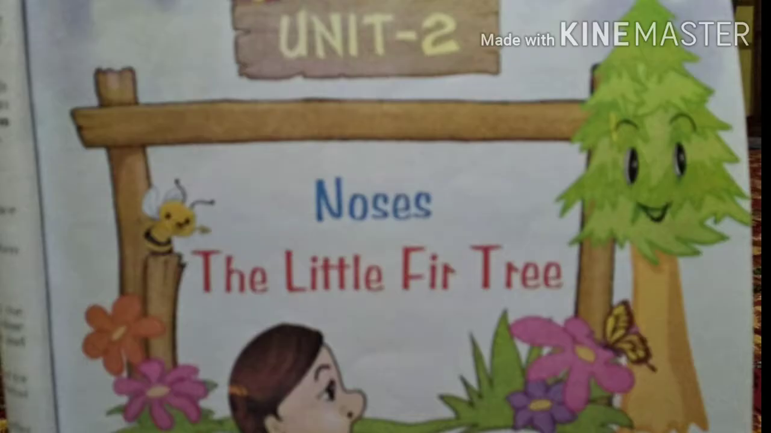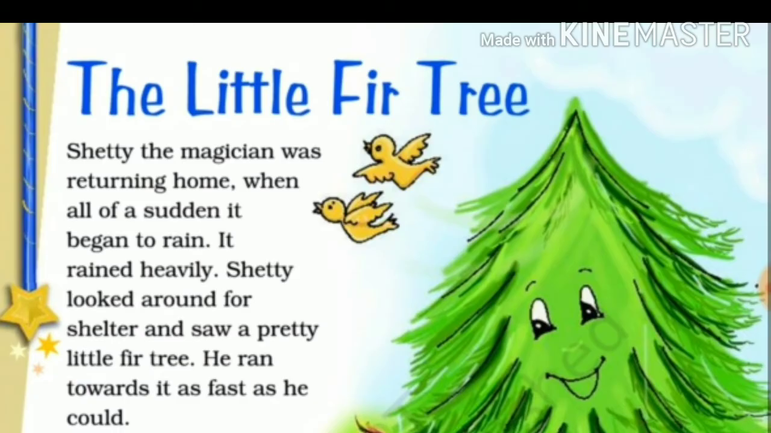Unit 2, The Little Fir Tree. A fir tree is mostly found on mountainous areas where snowy places are there, so that the snow does not accumulate on the tree and it slides off. So, this is a story about this little fir tree. So, now let us start reading.